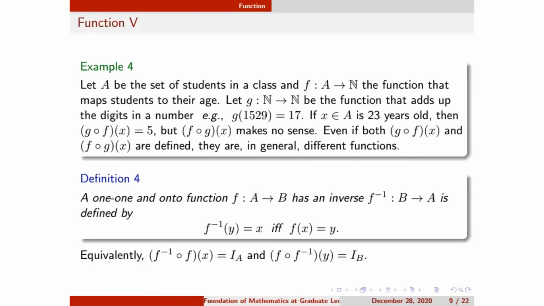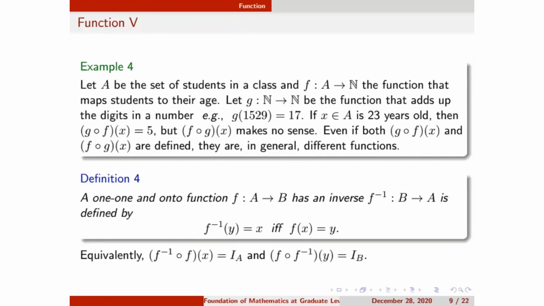So next we come to the definition of inverse function. How do we define the inverse of a function? The inverse of a function can only be defined when the function is 1-1 and onto. If a function is 1-1 and onto, we call the function bijective. If the function is bijective, then we can define its inverse.